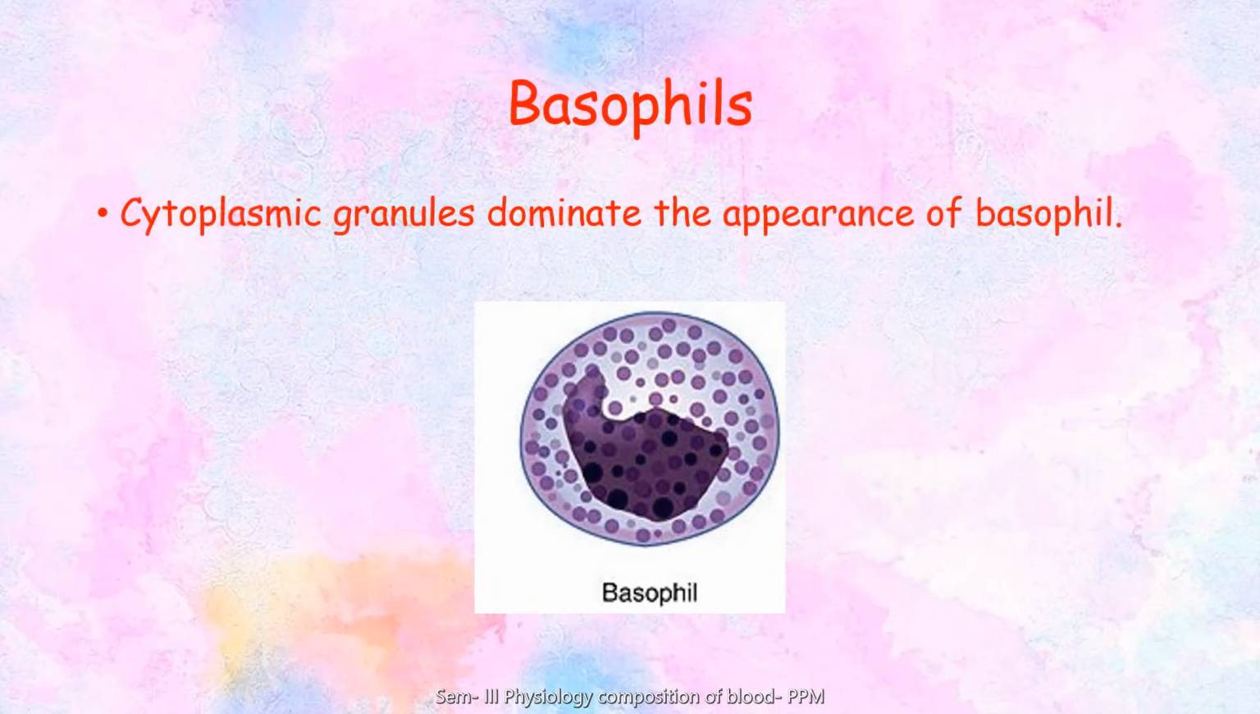And then we have the basophils. The basophils are around 12 to 15 microns in diameter, and they have a 2 to 3 lobed nucleus, and they are stained relatively faint compared to the other two granulocytes. The granules of the basophil dominate the appearance. There's a large number of granules in the basophil compared to the eosinophil and the neutrophil.